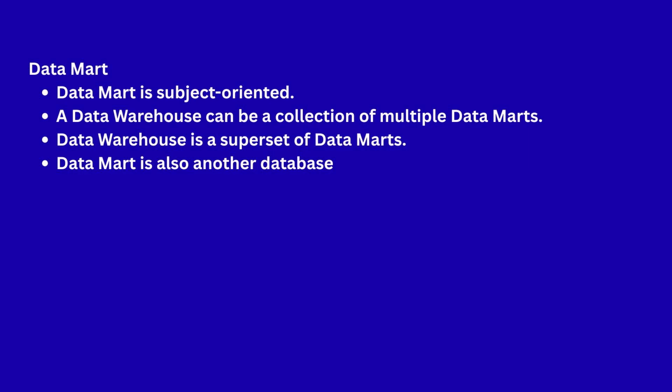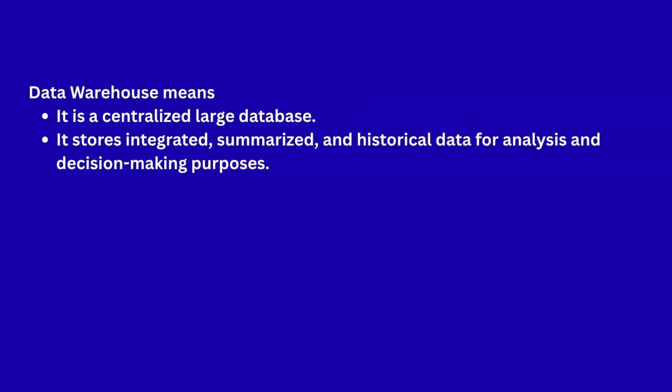A data mart is subject oriented. A data warehouse is a collection of data marts. A data warehouse is a superset of data marts. A data mart is also another database. What is a data warehouse? A data warehouse is a centralized, large database. It stores integrated, summarized, and historical data for analysis and decision making purposes.